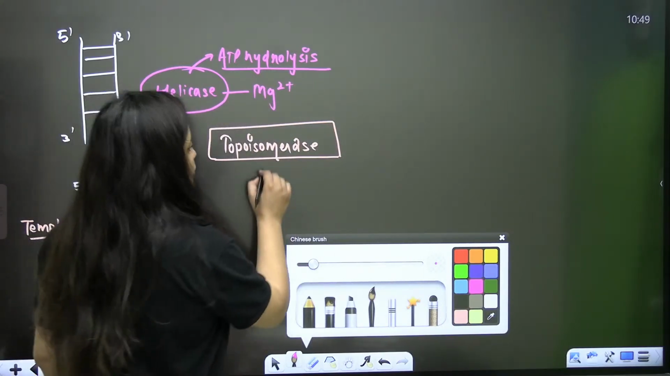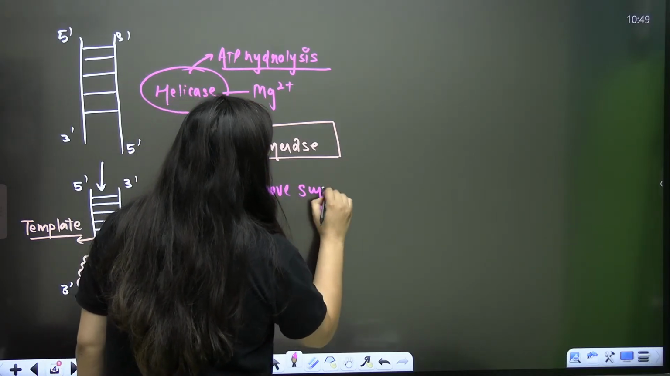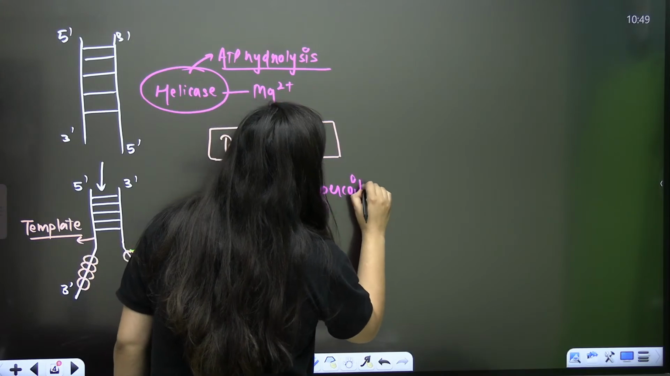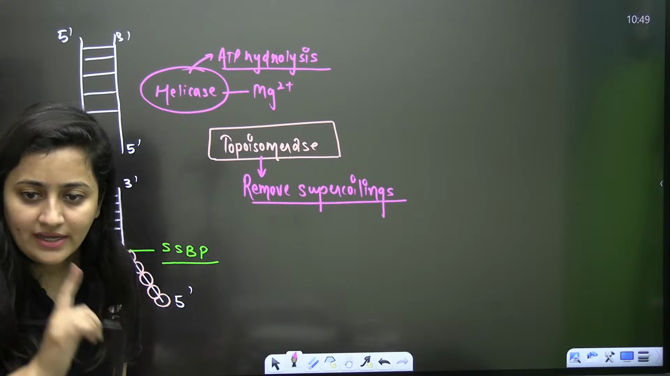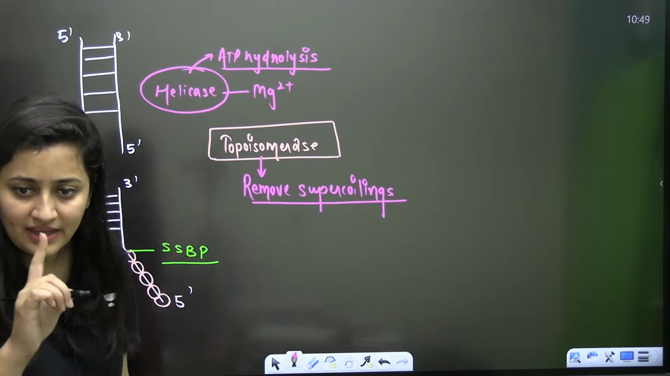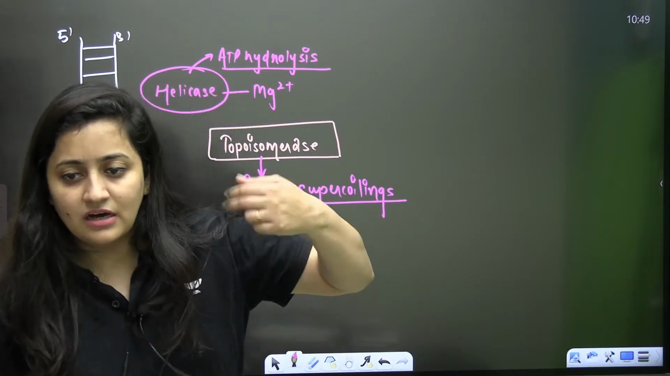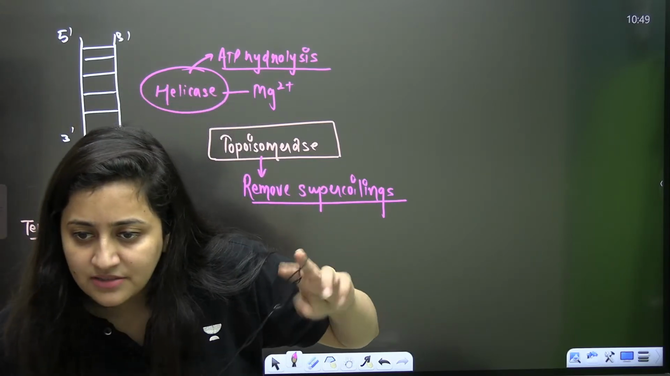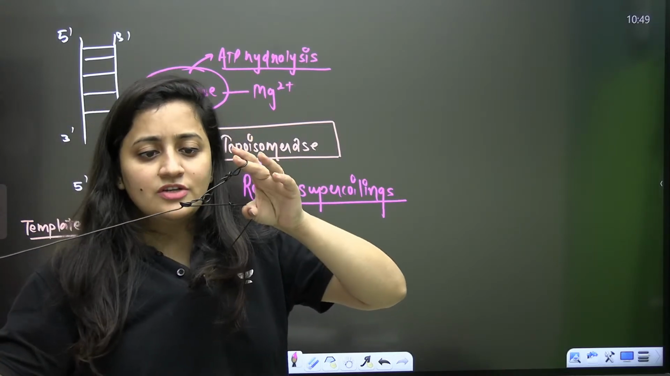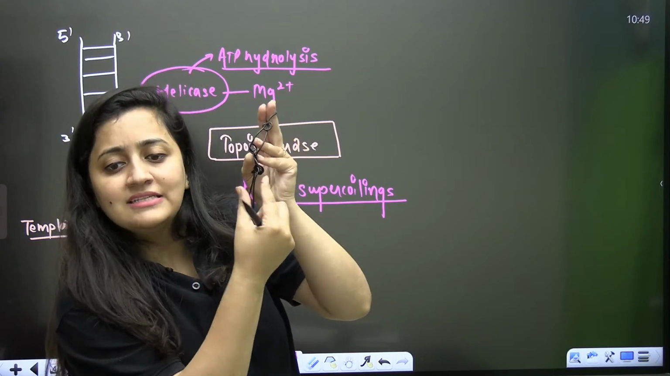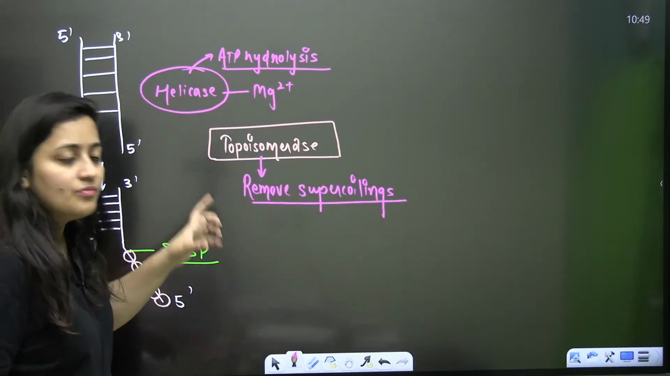So this topoisomerase will remove supercoilings, and yes, it even requires ATP. Is that clear? Right, if you don't understand, bache, okay. You are saying that it is meant for supercoiling. Great. So see, you're trying to open it, some coilings are there. Here also you can see. So topoisomerase is going to remove that coiling.